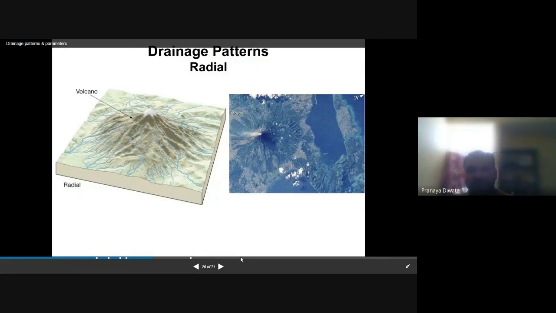What is a radial drainage pattern? It is where you have a volcanic cone, and you find this drainage pattern there. Radial is where you have a volcano, and that is known as the radial drainage pattern.